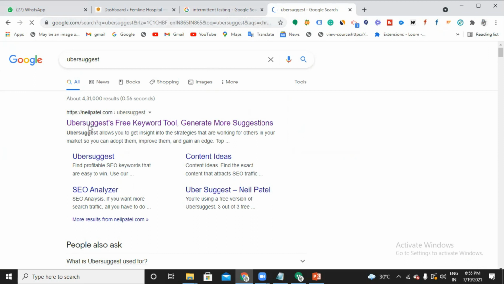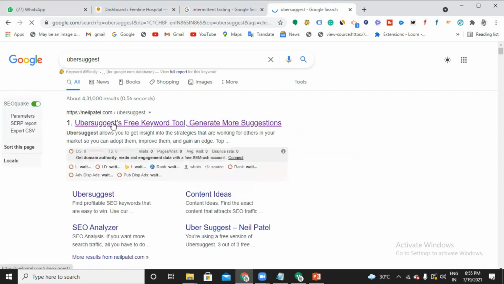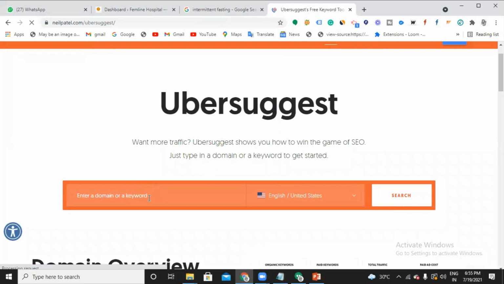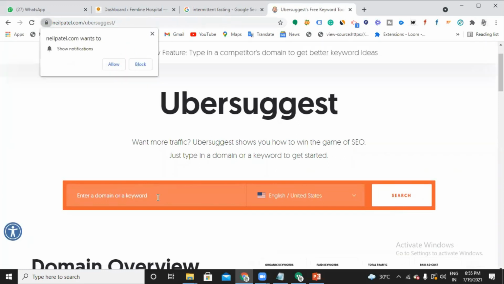So here you go, Ubersuggest. Click this. There you go. Here you can enter the keyword that you would like to write a topic on and see how this keyword was working previously.